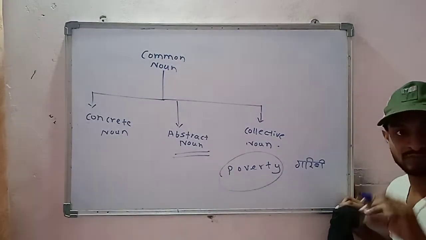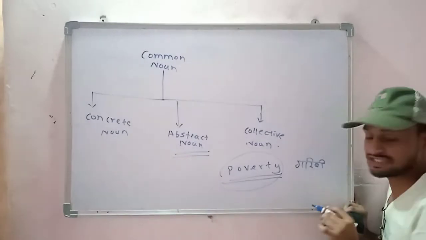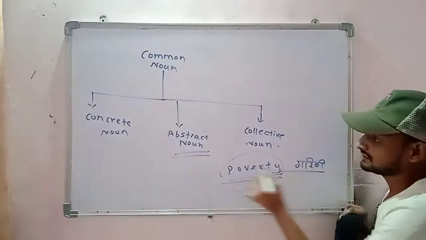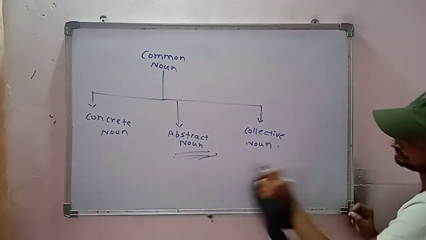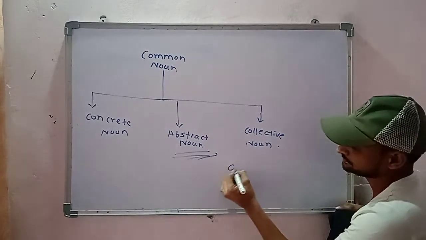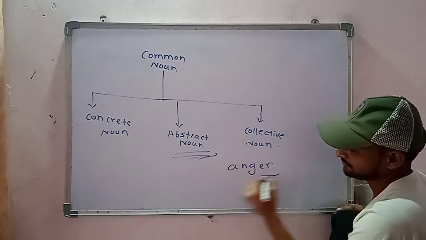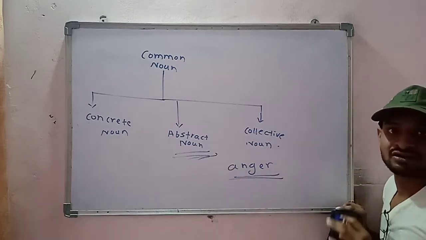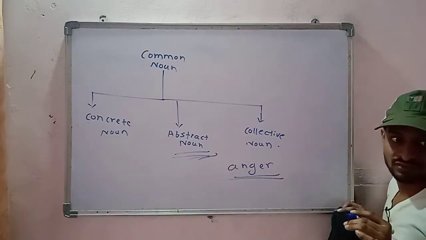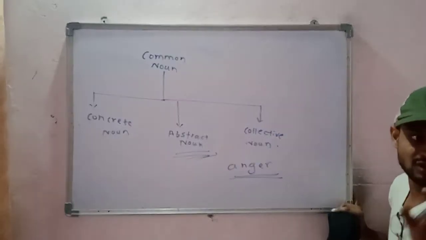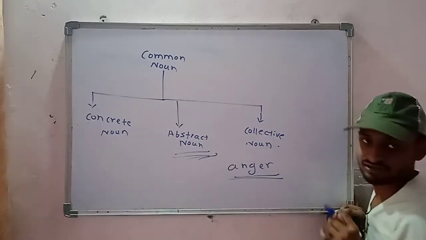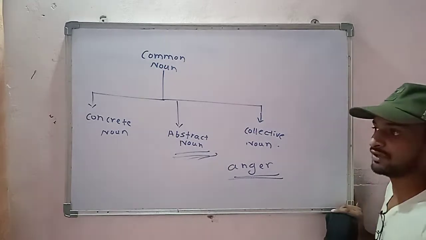You can feel it, but you cannot see or touch it. That is why it is an abstract noun. Another example, anger. Anger is also an abstract noun. So all these things which you cannot touch or see come under the abstract noun. Let us take bravery.